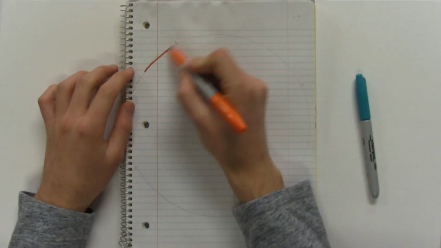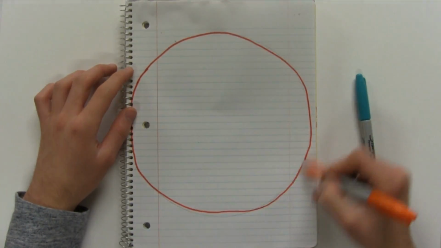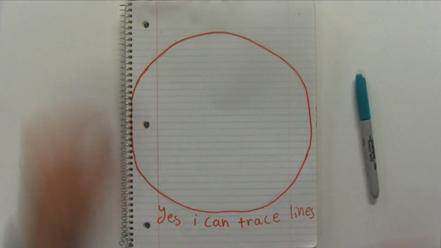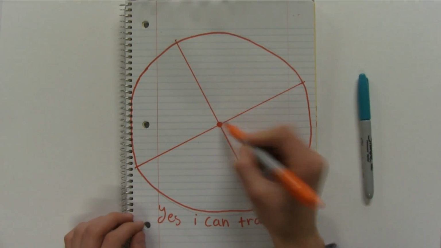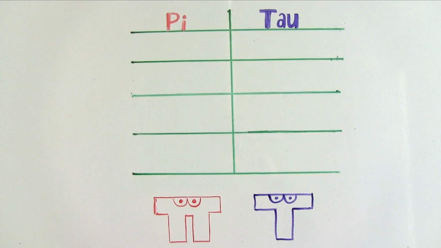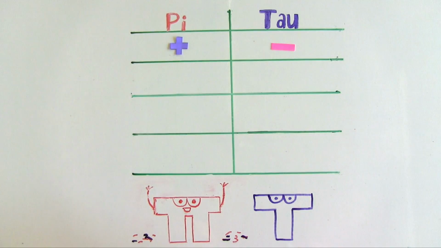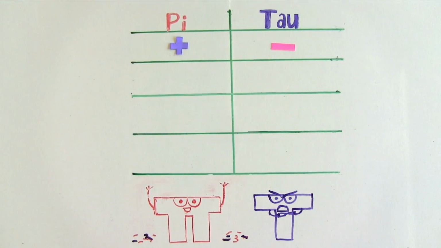Let's start with something simple. What if you were given a circle and asked to find its center? How would you approach that? You could draw 2 diameter lines that intersect, and then the center reveals itself. In this sense, the diameter is the fundamental length of a circle, and therefore pi should be the circle constant, since pi is the ratio of the circumference to the diameter. Let's keep track of this debate in our thought bubble. Pi wins this round. Pi looked pretty happy there, tau not so much.